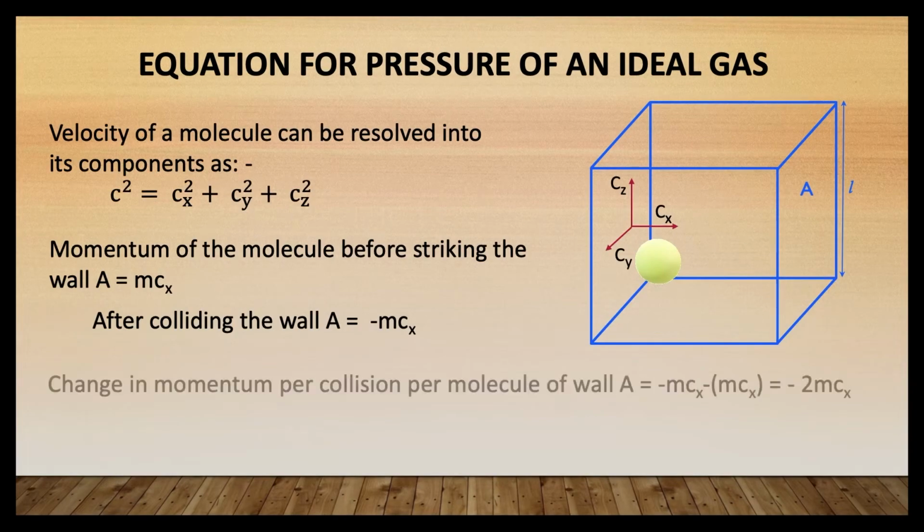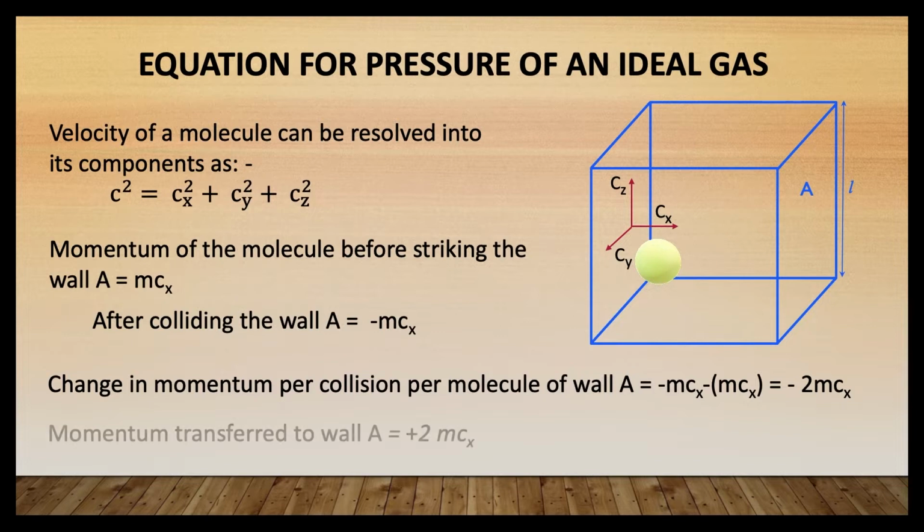Thus, what we get is the change in momentum per collision per molecule on wall A is equal to -mcx - mcx, which is equal to -2mcx, and the momentum transferred to the wall will be positive 2mcx. Now, the molecule is reversed to hit the opposite wall B and again rebounds to wall A to